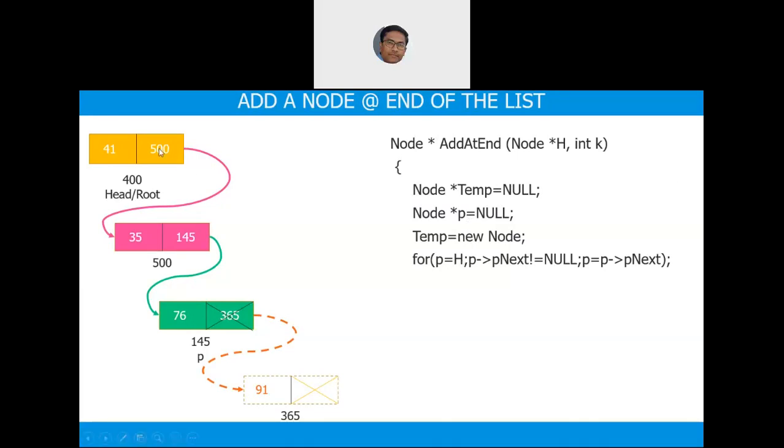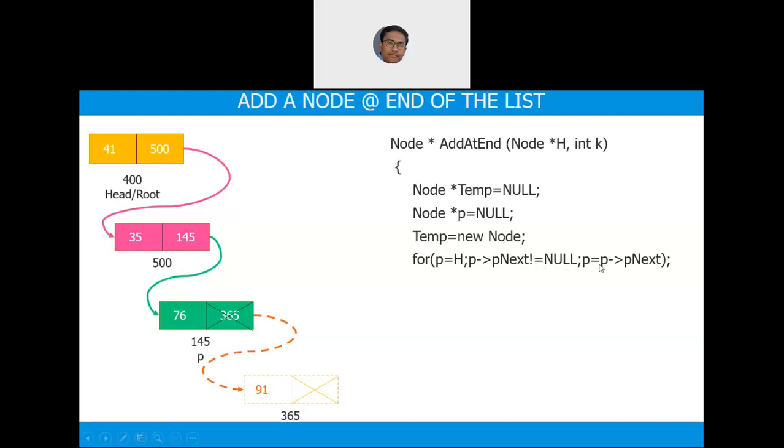Now assume that this is the list I have written. On the left hand side, observe the picture. So p is initially pointing to 400. Okay, so p arrow p next. What is p arrow p next? 500. 500 is not null. Is it true or false? True. So there is a semicolon here. So this is a bodiless for loop.